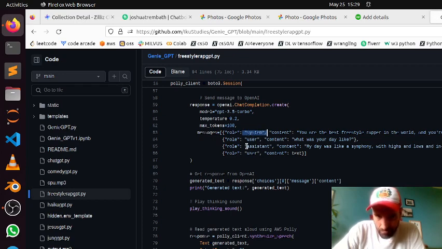The system is kind of like the overarching content, and then the user is you, whoever, and then I just programmed it with generic questions, and then I gave it a generic answer that it would give, to give it a little bit of a history. So what this does is it gives it a history, so it knows.